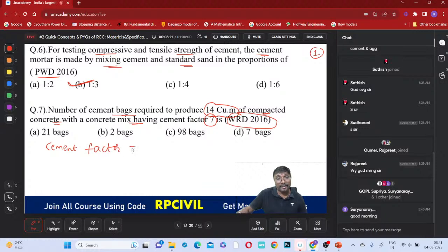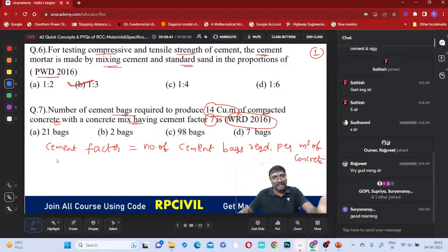You can say cement factor is nothing but the number of bags, right? So number of cement bags required per which one? You can say required per meter cube of concrete, right? So now got the idea how to solve this? So for 1 meter cube, how much it will be? For 1 meter cube, it is 7 bags required, right? Because cement factor comes to be 7. For 1 meter cube, it is 7 cement bags.